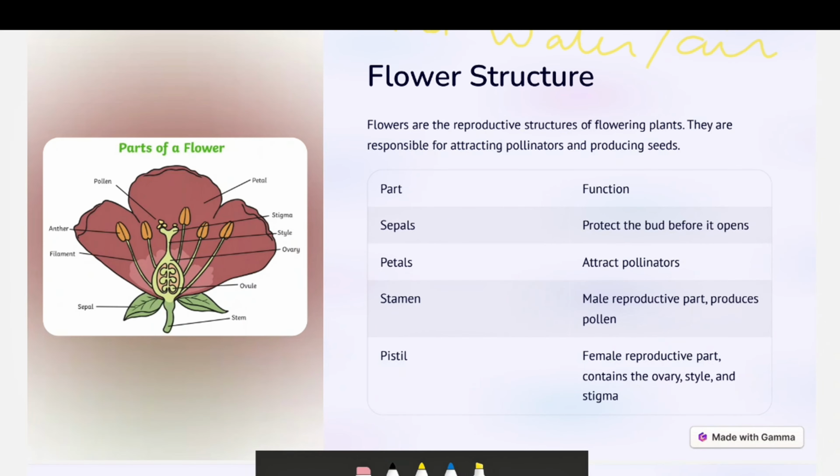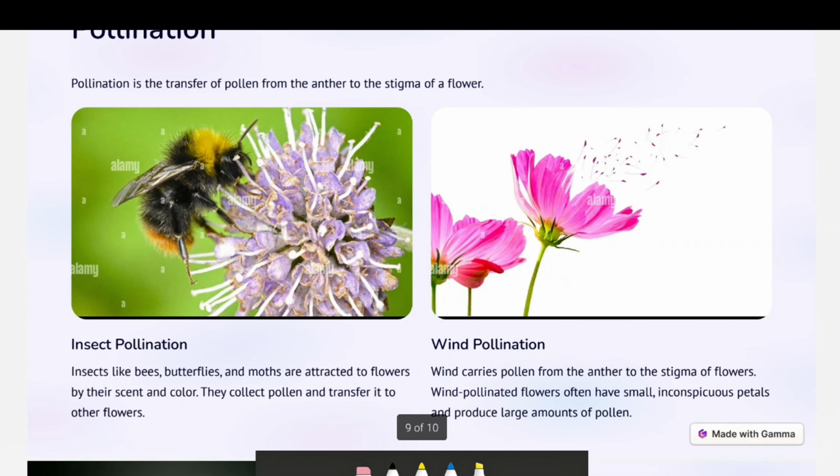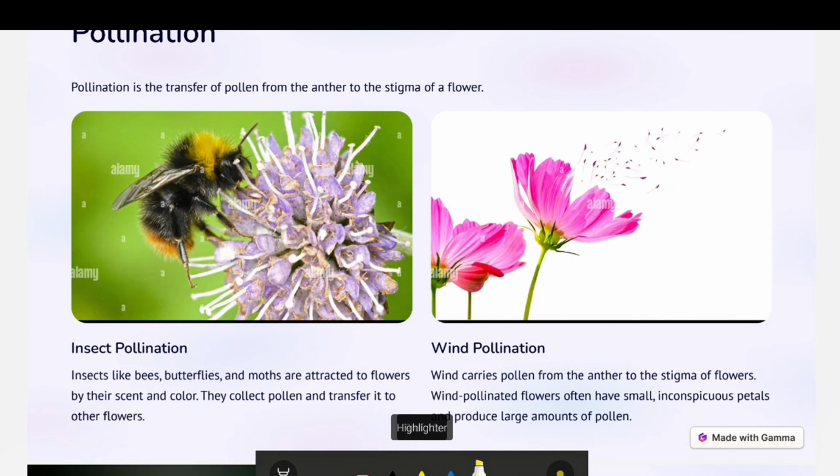All right, children. So how pollination takes place, you can see here, pollination takes place by insects, and these plants are attracted by the insects. Here is the wind pollination, through the wind the anthers and the stigmas are taken away.